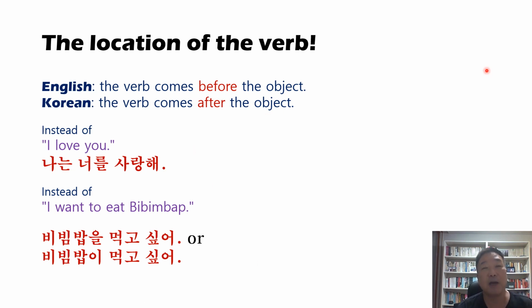Today we learned about the word order of the Korean language, and I want you to remember these, especially that the location of the verb is very different. In English the verb comes before the object, but in Korean the verb comes after the object. This is very important, and this is the biggest difference between Korean and English.